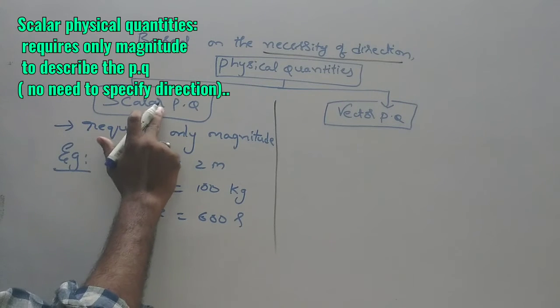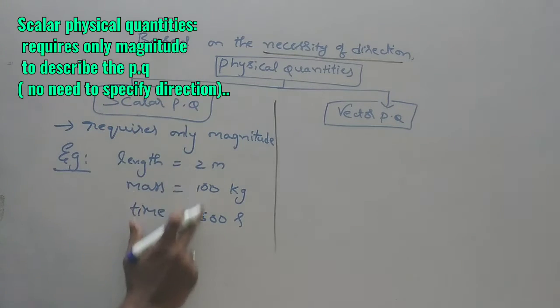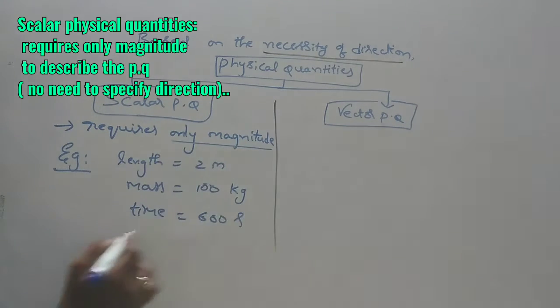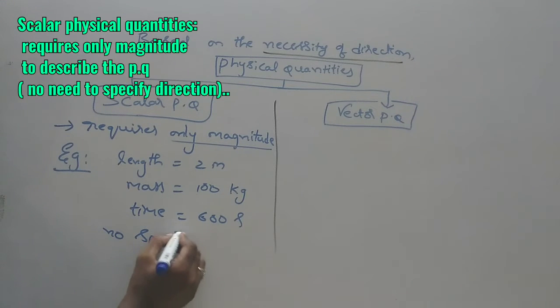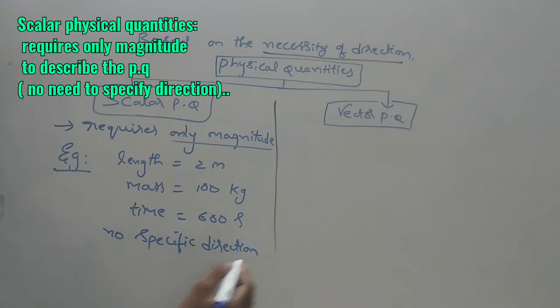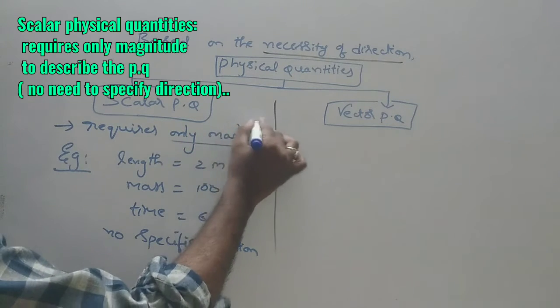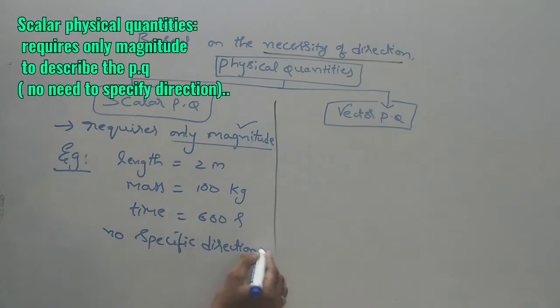So like that, these physical quantities which require only magnitude, no specific direction, specific means particular direction, so no specific direction. Such types require only magnitude. Magnitude is necessary, no specific direction. Such types of physical quantities are called scalar physical quantities.